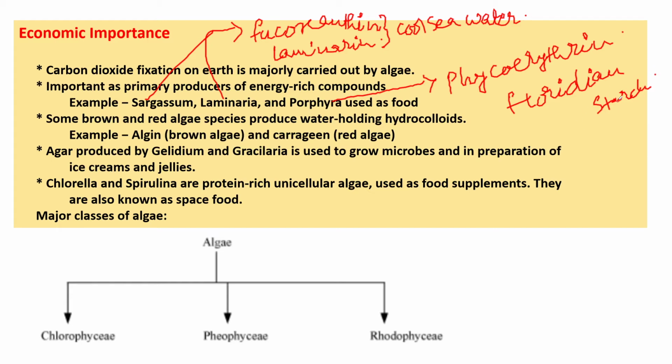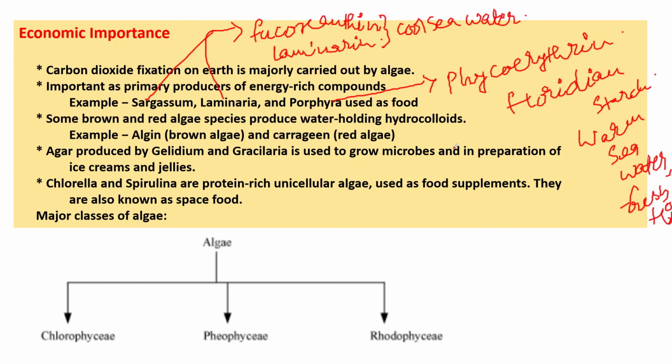The cell wall contains cellulosic pectic materials, and mostly it is present in the warm sea water and some in the fresh water, both. They are multicellular only.